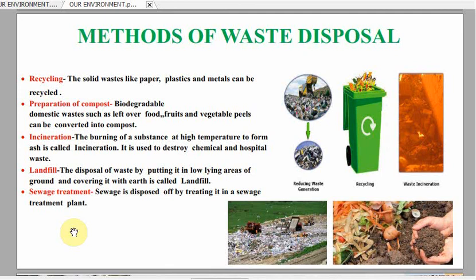Thus, sewage is disposed of by treating it at sewage treatment plant. The treatment of sewage produces clean water which is discharged into the river, and the organic matter present in the sewage is digested in the digester of sewage treatment plant to produce the sewage gas and manure which can later be used in the crop fields.